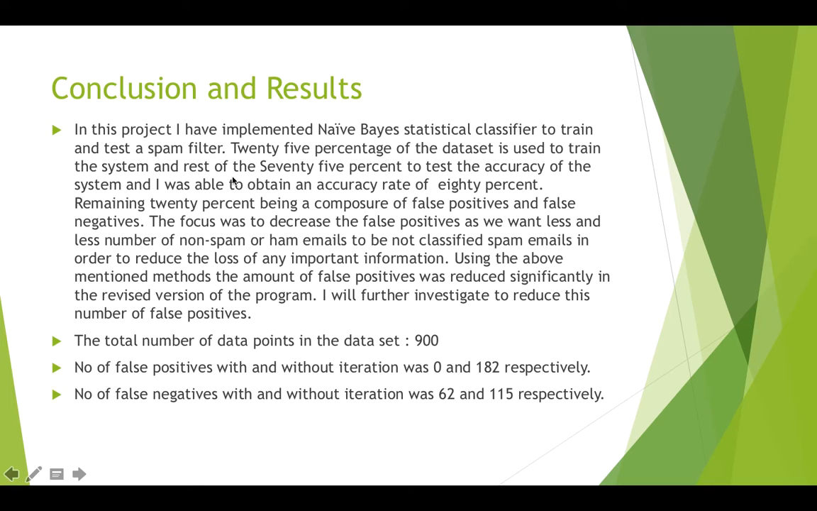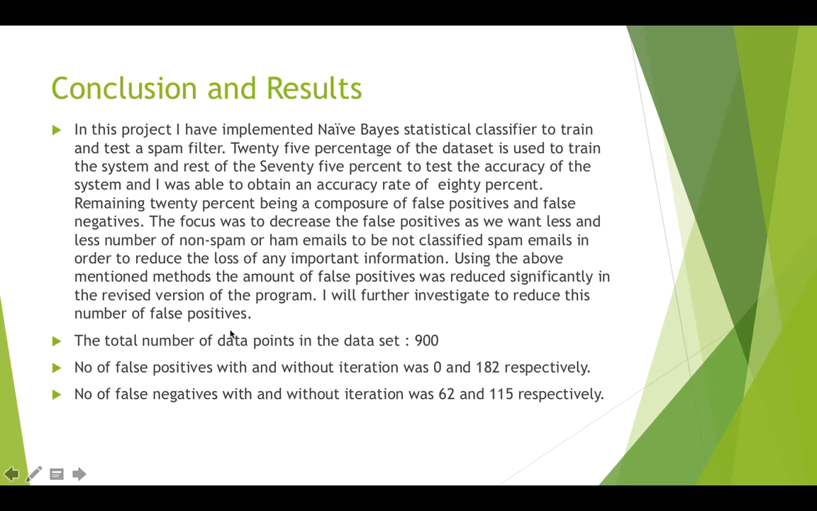Results of this project. In this project, I have used 25% of the dataset for training and the rest of the 75% for the testing. The total number of data points in the dataset is 900. The number of false positives without iteration is 182. The number of false positives with iteration is 0. The number of false negatives without iteration is found to be 115, and the number of false negatives with iteration is reduced to 62.